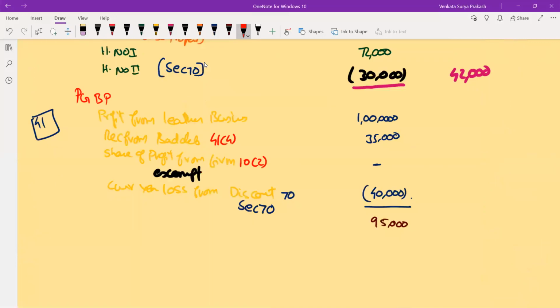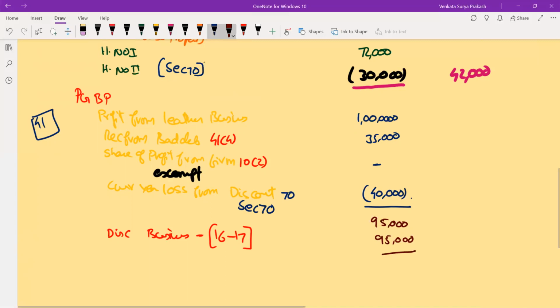Now let us see the discontinued business. The loss is arising in the year 16-17, amounting to 95,000. 35,000. So the entire income is adjusted and you don't have any other income. And this is not the discontinued business, this is from textile. You are getting this from the textile business.